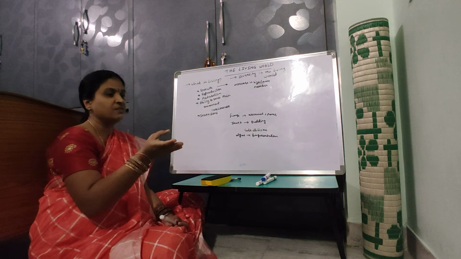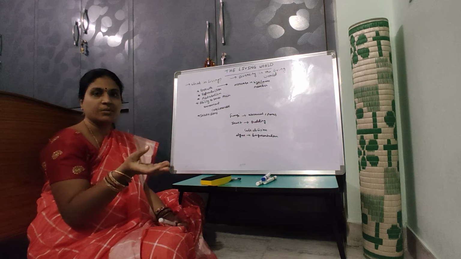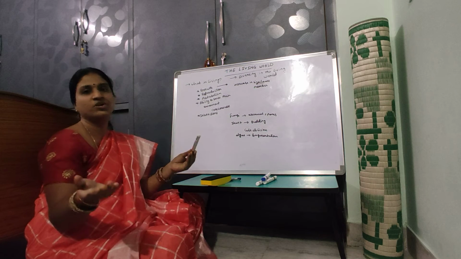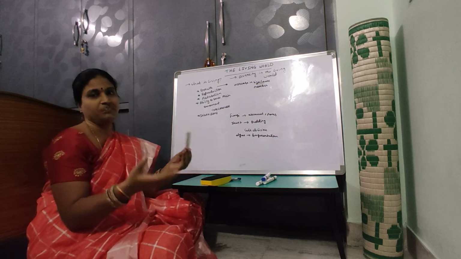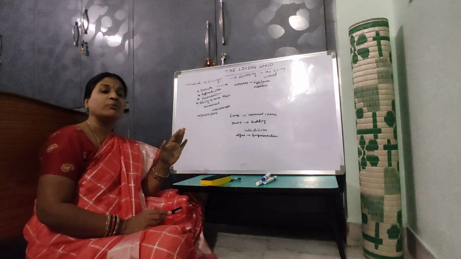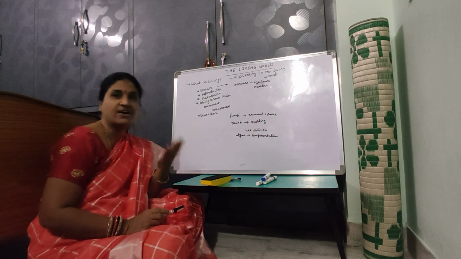So after a certain period, for example, if you take an amoeba, it is going to divide by binary fission. So there is growth and reproduction. Then this reproduction property also cannot be taken as a defining property.